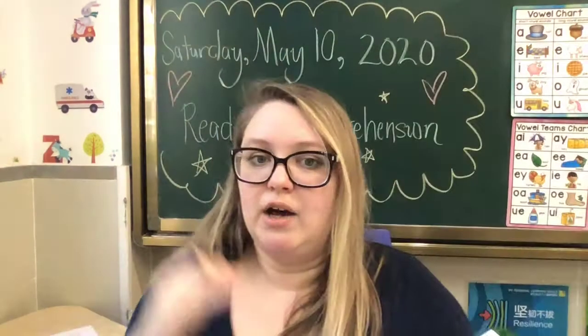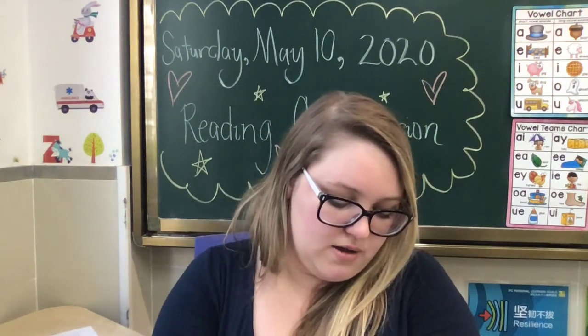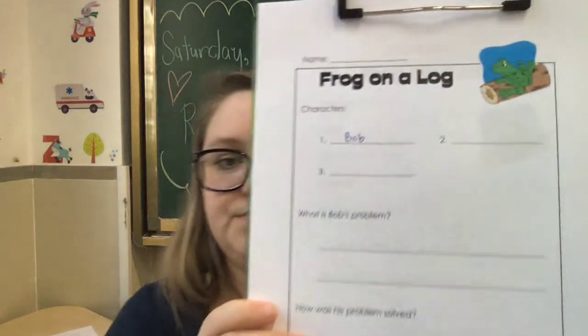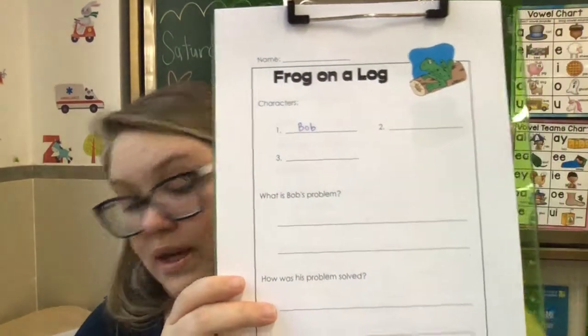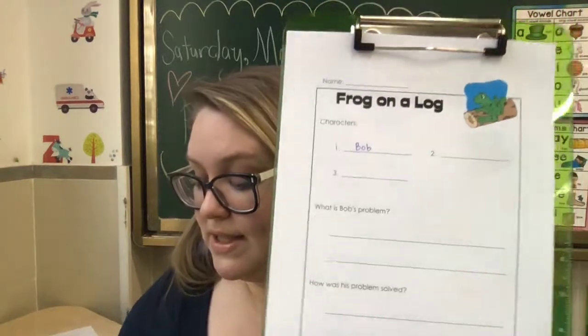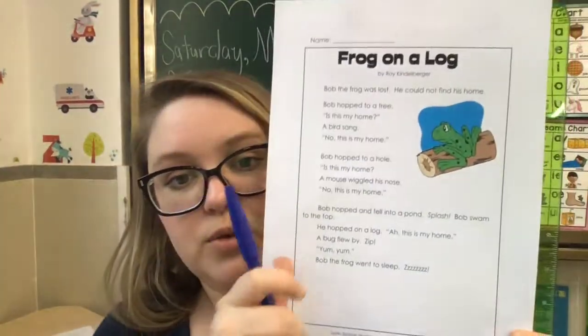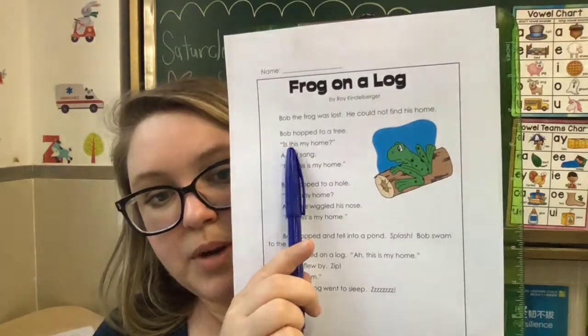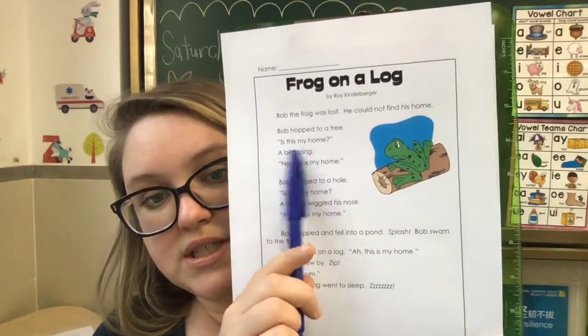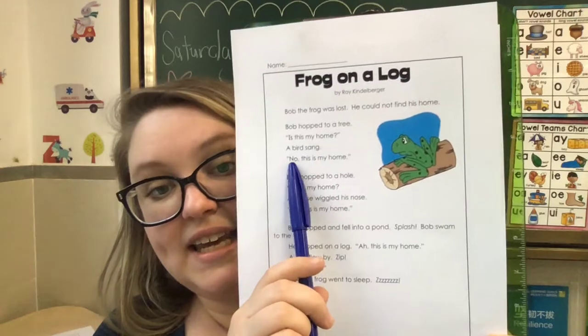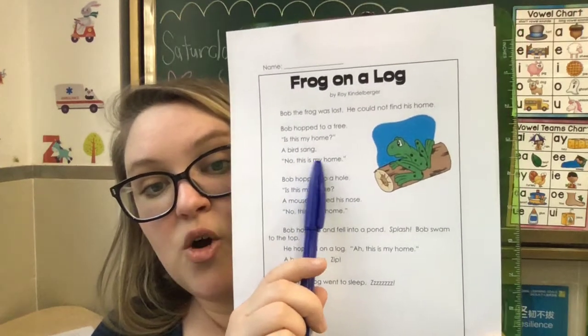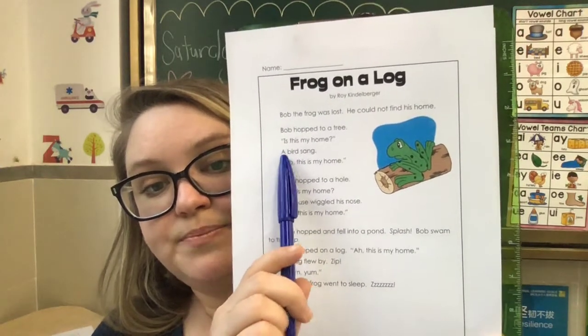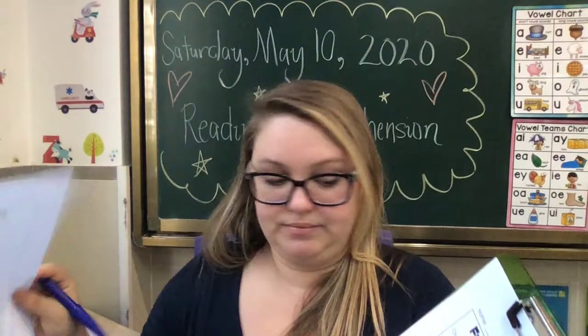Bob. We can write a frog, you can write the frog. I'm gonna write Bob. Okay, so that's one of the characters. That's the first character we see. Who is the next character we see? And the character is an animal, of course. So Bob hopped to a tree. This is my home. A bird sang, and he said, no, this is my home. So who is the next character? A bird.